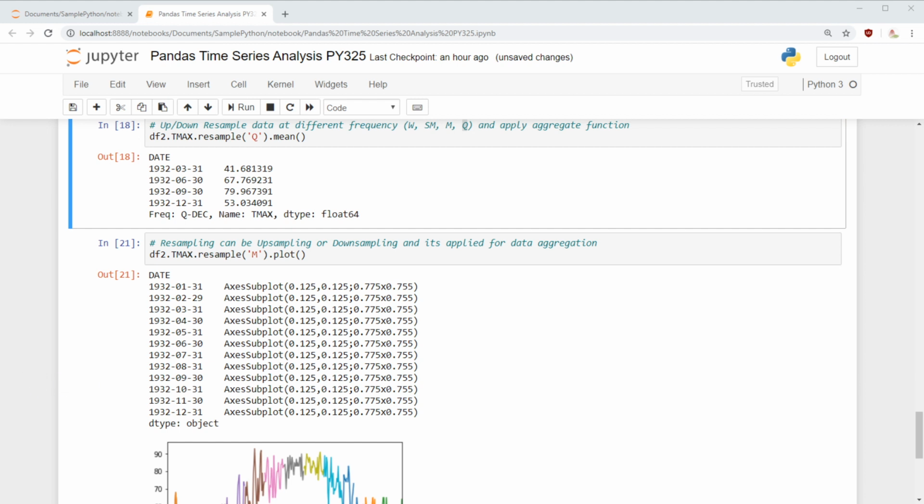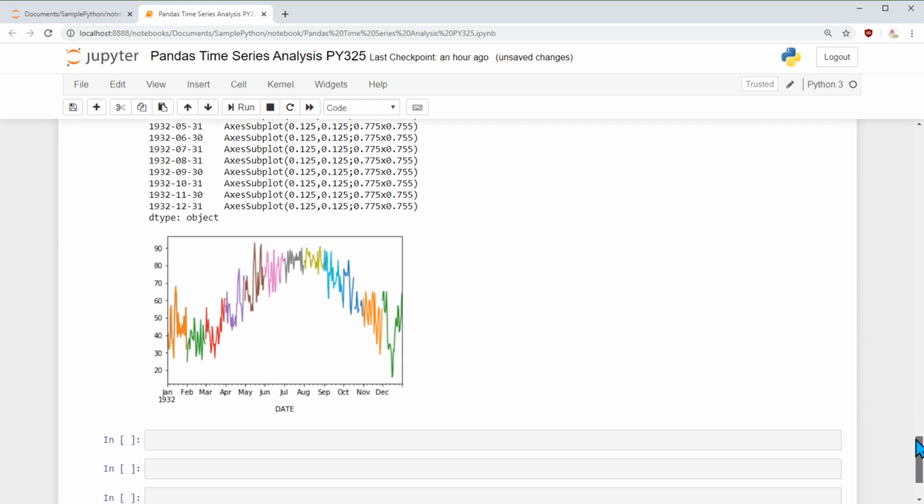Let's say I don't want a normal line chart, but I want a bar chart. There are a few different ways I can do it.